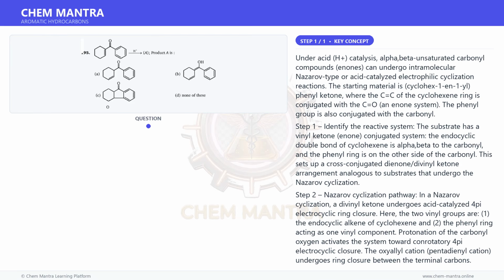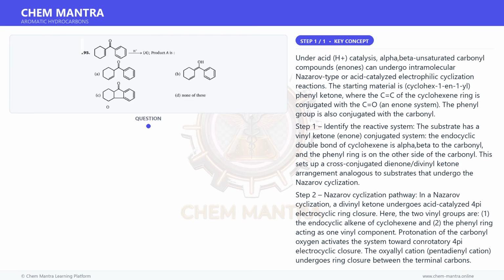This matches option C, a structure drawn as a cyclohexane ring fused to a cyclopentanone ring fused to a benzene ring, i.e. 1,2,3,4-tetrahydrofluoren-9-one. Step 5. Why other options fail?